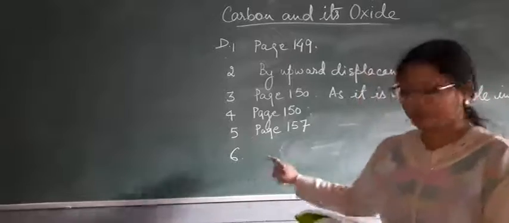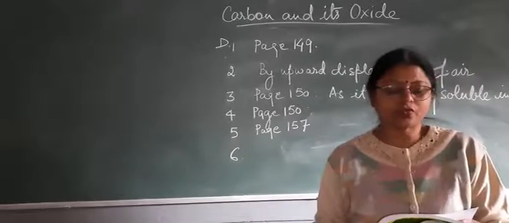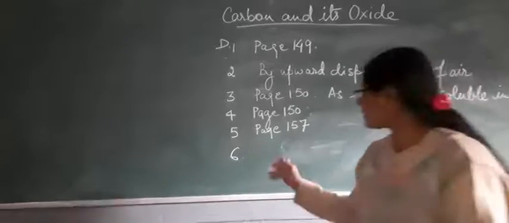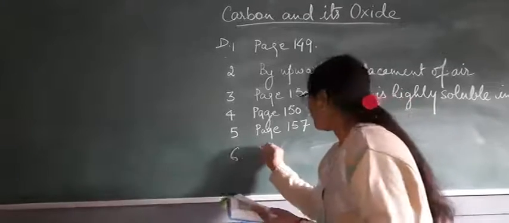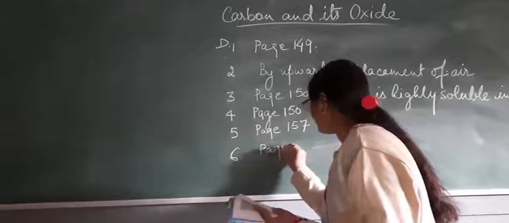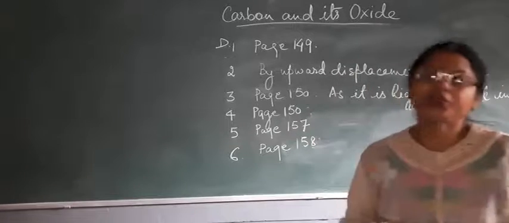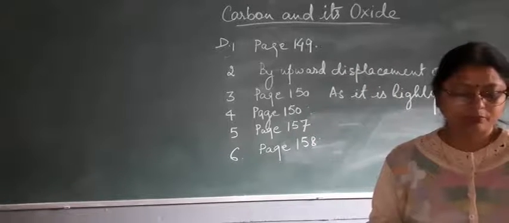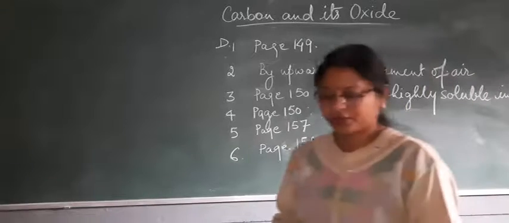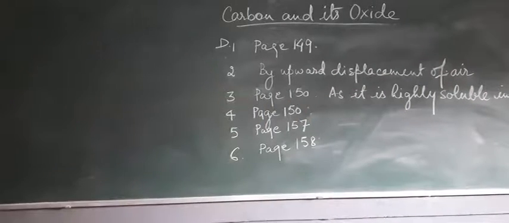Now the last question, number 6: list 2 uses of carbon monoxide. You can see page number 158 and write any 2 uses of carbon monoxide. After this, long answer type questions.